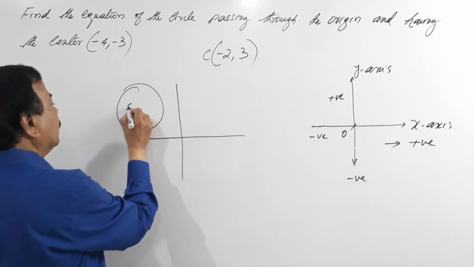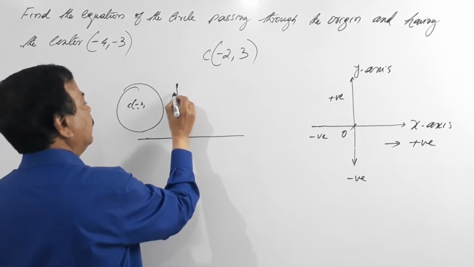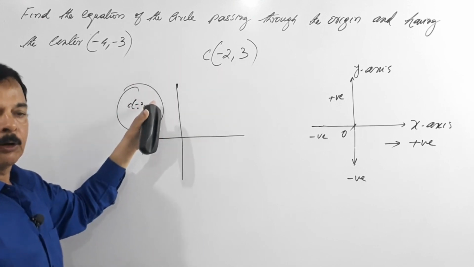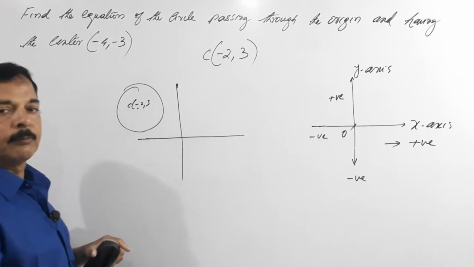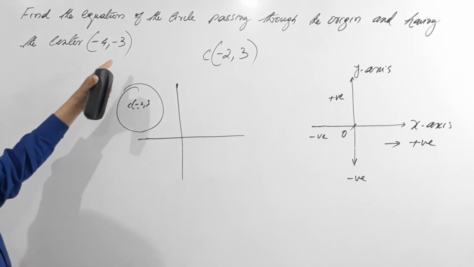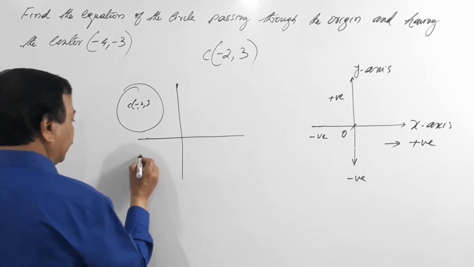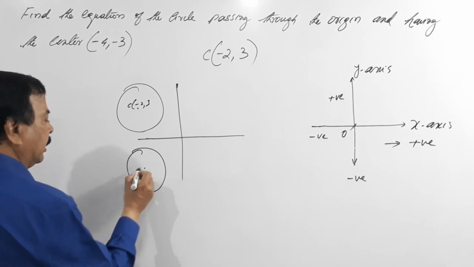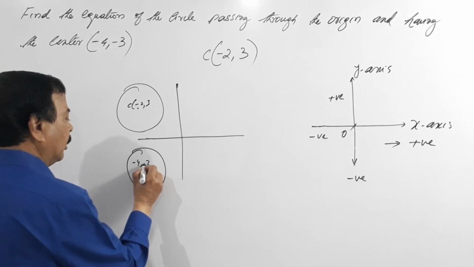So this becomes what? C is nothing but minus 2 units towards left and 3 units towards right. So y is positive, it is in the second quadrant because we are going upwards, so it is minus 2 comma 3. And in the event the given circle is minus 4, minus 3, it means both x and y are negative. It means the circle is here. So the x-axis is negative, minus 4 units, and the y-axis is also negative, downwards.